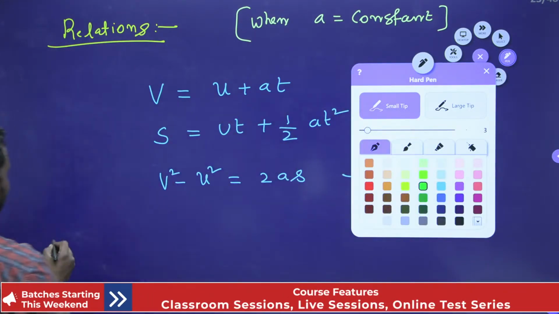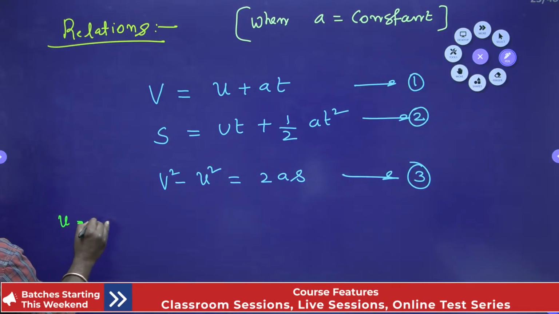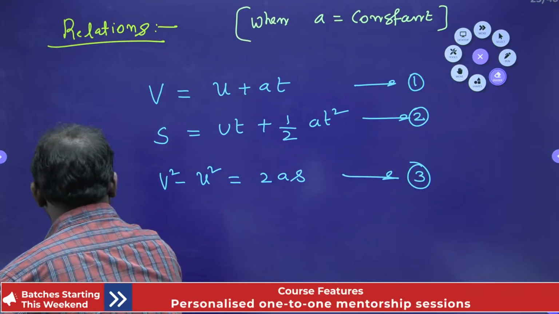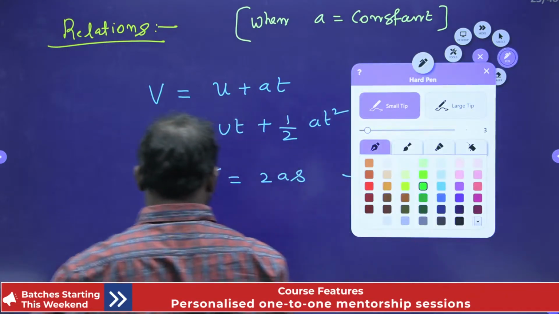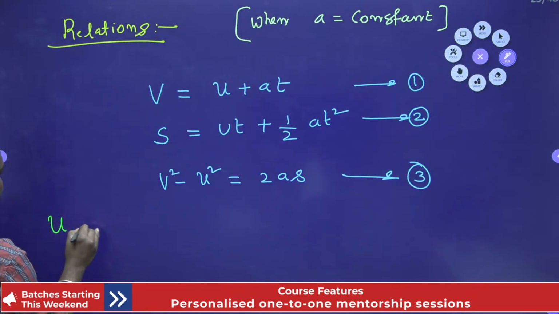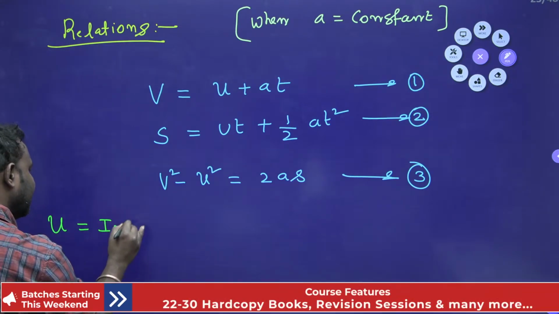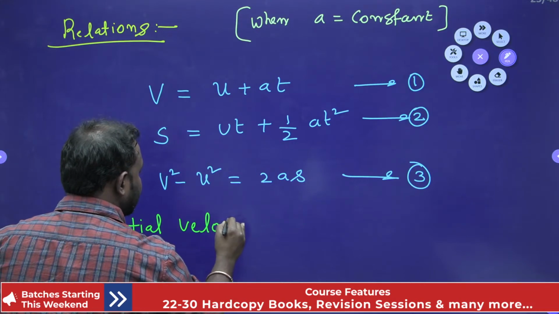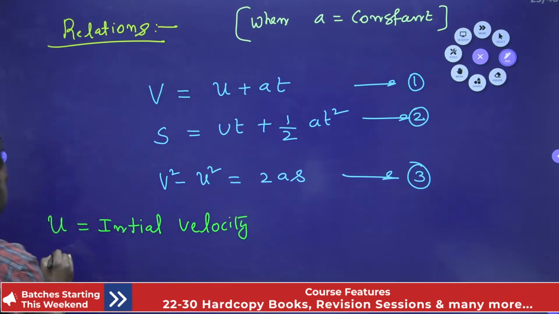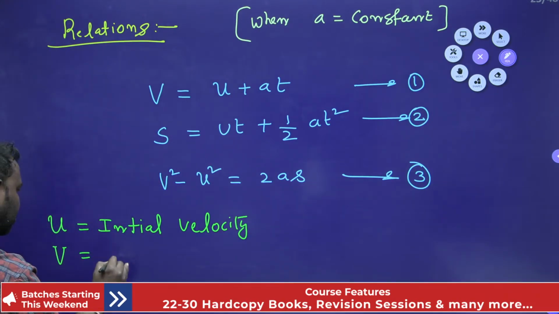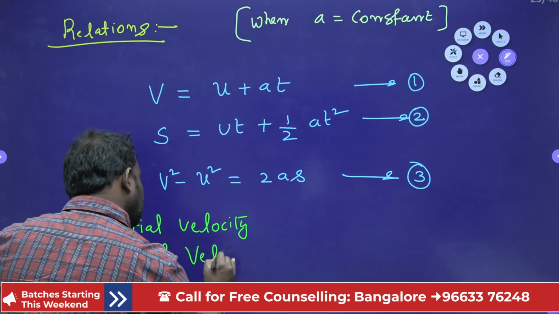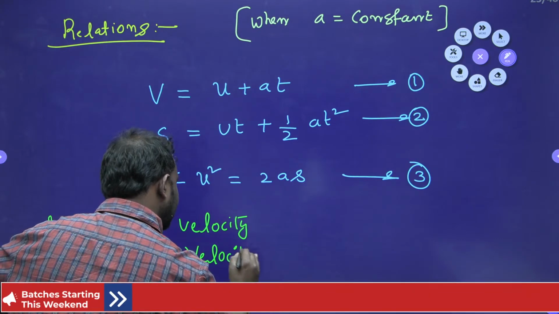Now here, U is equal to initial velocity. Remember these, guys. V is equal to final velocity, right?